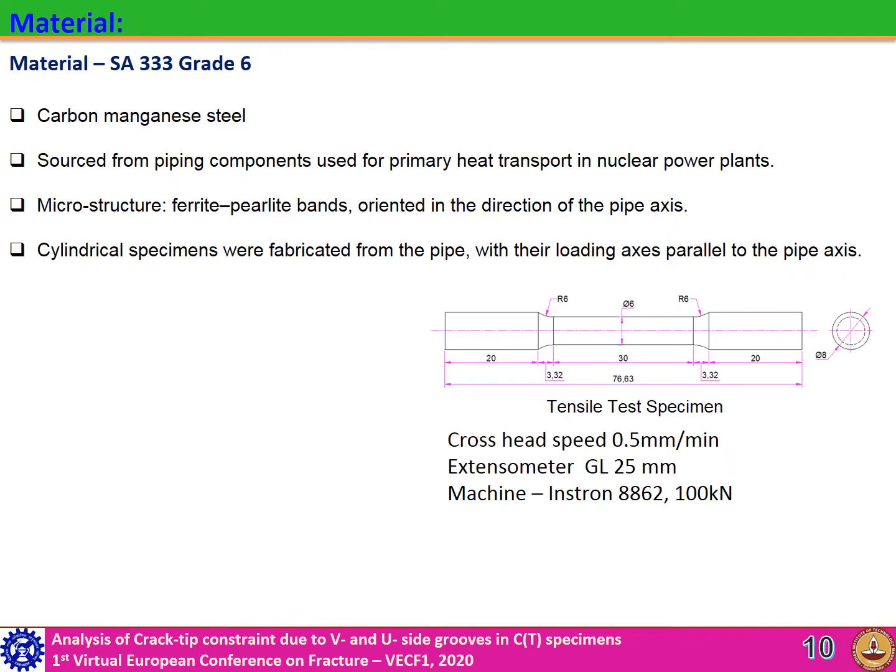The material used in this work is SA333 grade 6 carbon manganese steel, which is used for primary heat transport pipes in nuclear power plants. Microstructure is ferrite pearlite bands oriented in the direction of the pipe axis. Tensile specimen with 6 mm gauge diameter is prepared with the loading axis parallel to the pipe axis.